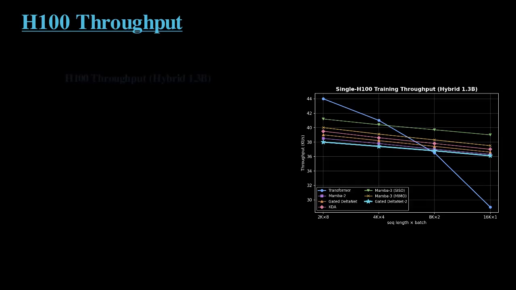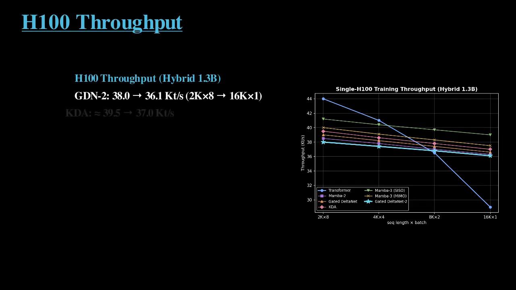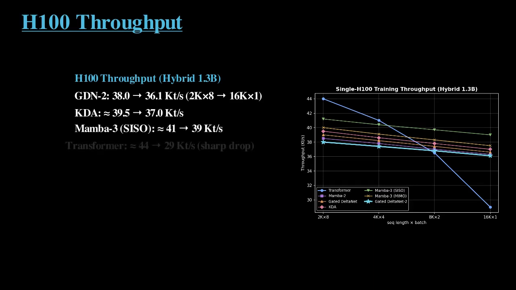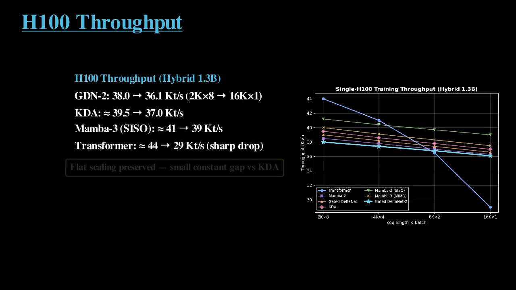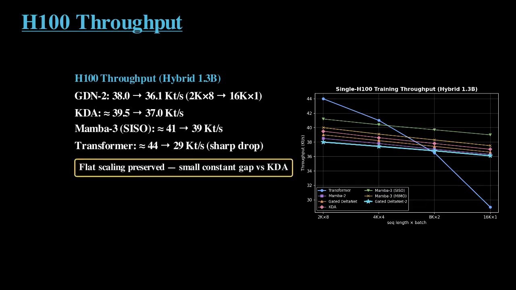Cost of the extra gates. Figure 2 of the paper reports single H100 training throughput for the hybrid 1.3B models, varying sequence length at a fixed token budget. Gated DeltaNet-2 stays nearly flat, 38 kilotokens per second at 2K times 8 batch, dropping only to 36.1 at 16K times 1. Transformer drops sharply over the same range. Relative to KDA, GDN2 pays a small constant gap for the extra channel-wise erase and write gates. The flat scaling profile of recurrent mixers is preserved.